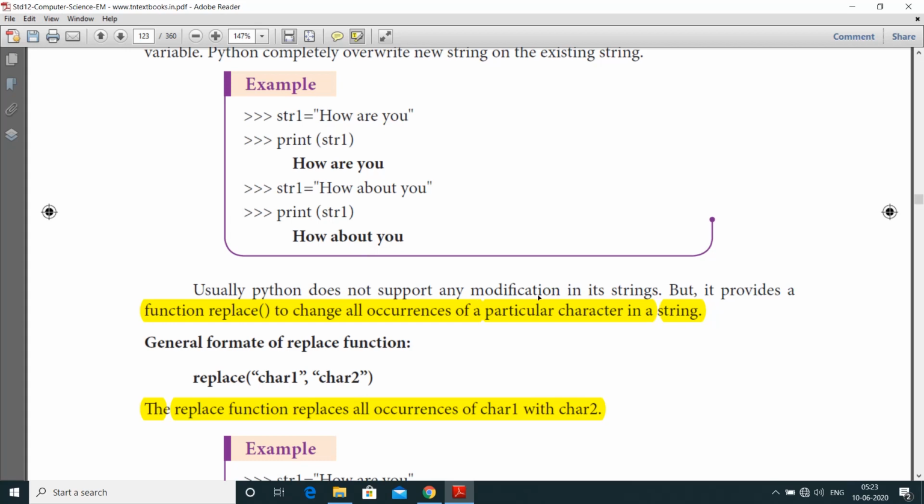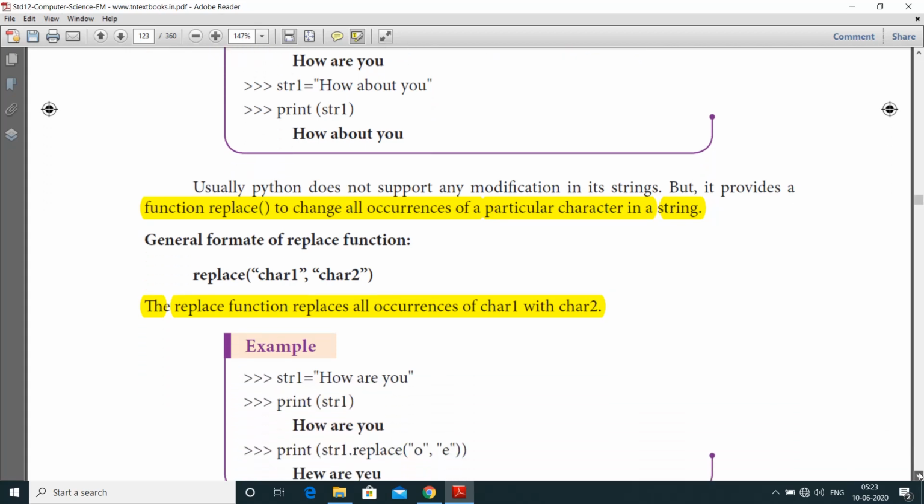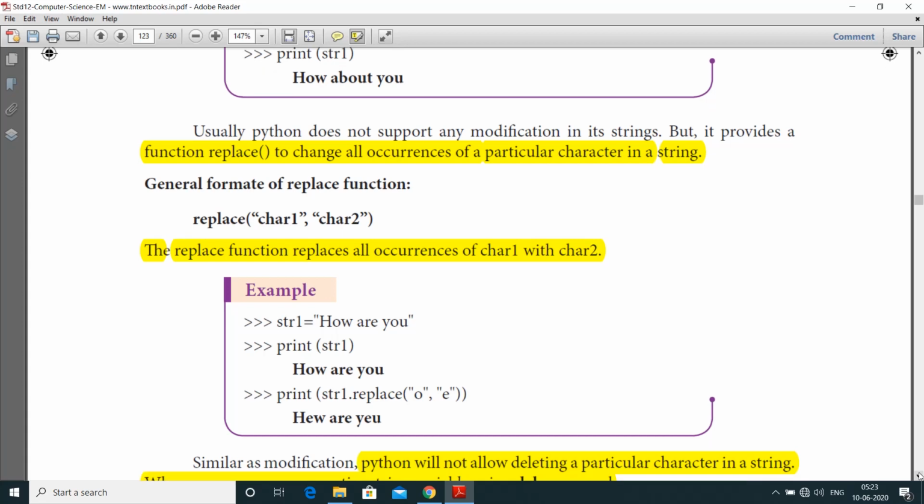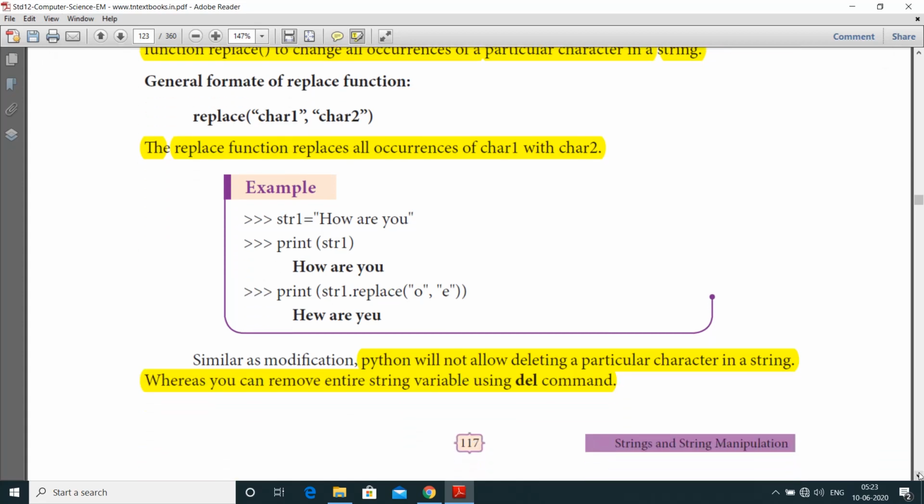Usually Python does not support any modification, but it provides a function, replace, to change all occurrences of a particular character in a string. Here the general format is replace of character 1, comma character 2.